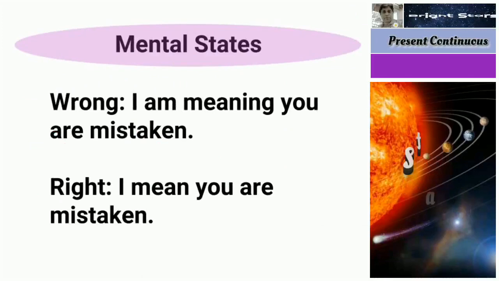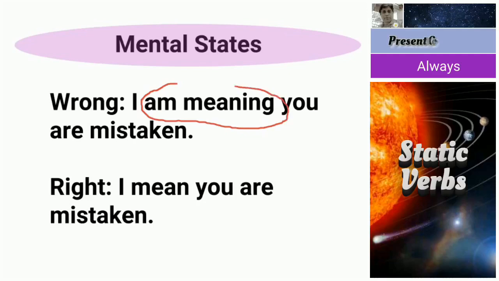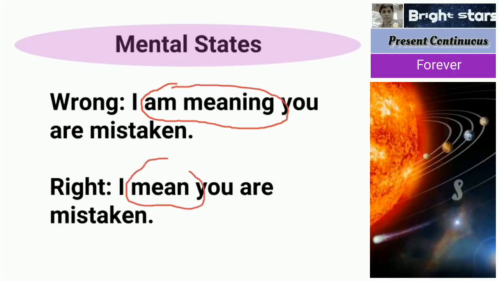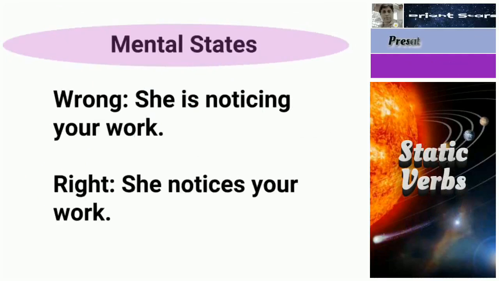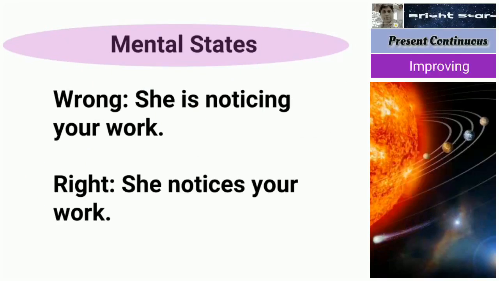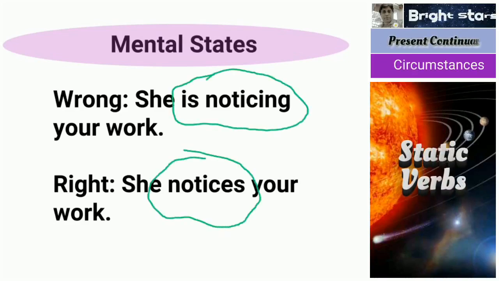I am meaning you are mistaken. "I am meaning" is wrong. I mean you are mistaken. Next, she is noticing your work. "She is noticing" is wrong. She notices your work is correct.